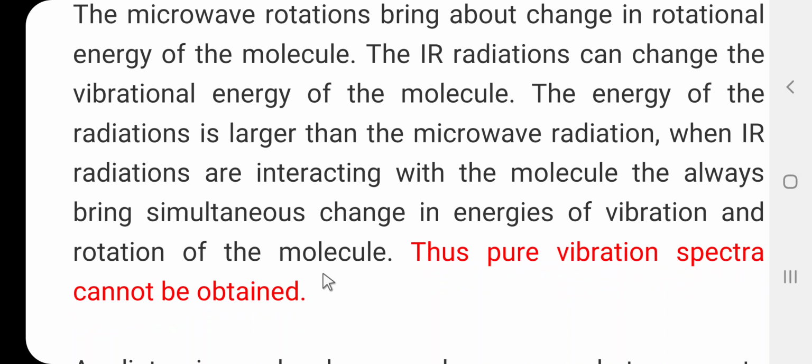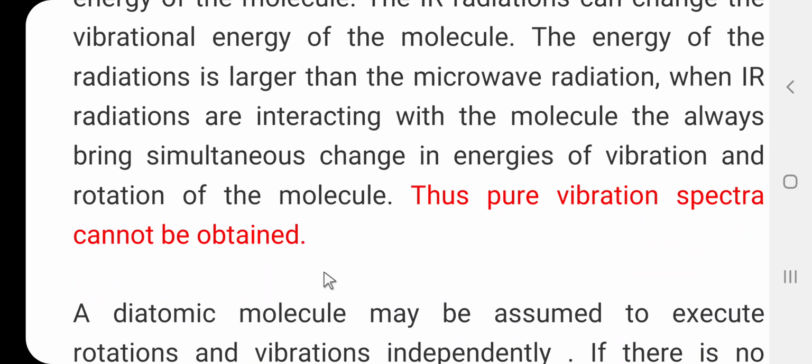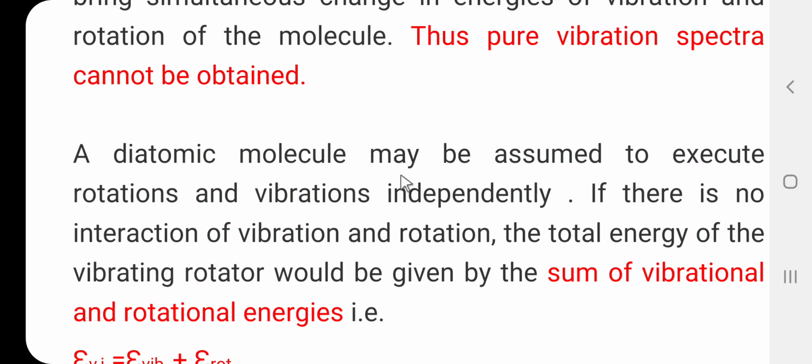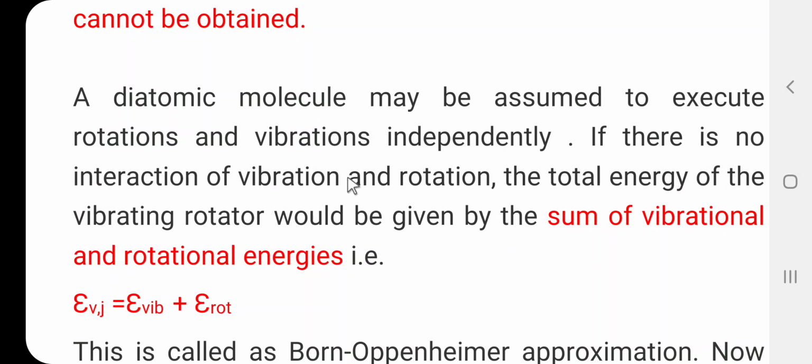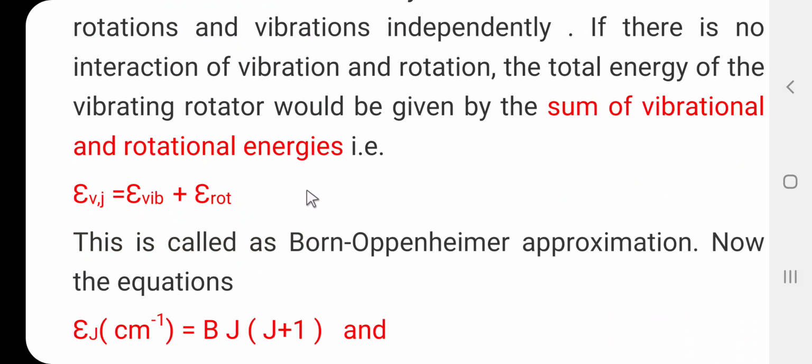So when we consider the vibration spectra of the diatomic molecule, actually it is a vibration rotation spectra. A diatomic molecule may be assumed to execute rotation and vibration independently. If there is no interaction of the vibration and rotation, the total energy of the vibrating rotator would be given by the sum of the vibrational and rotational energy.